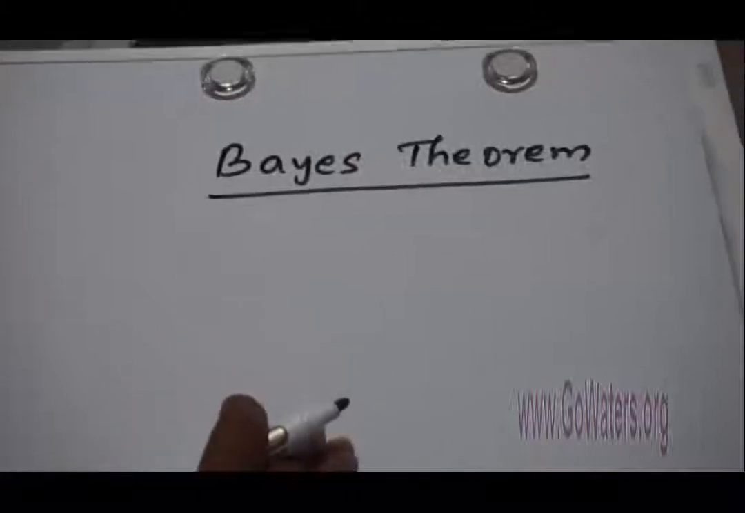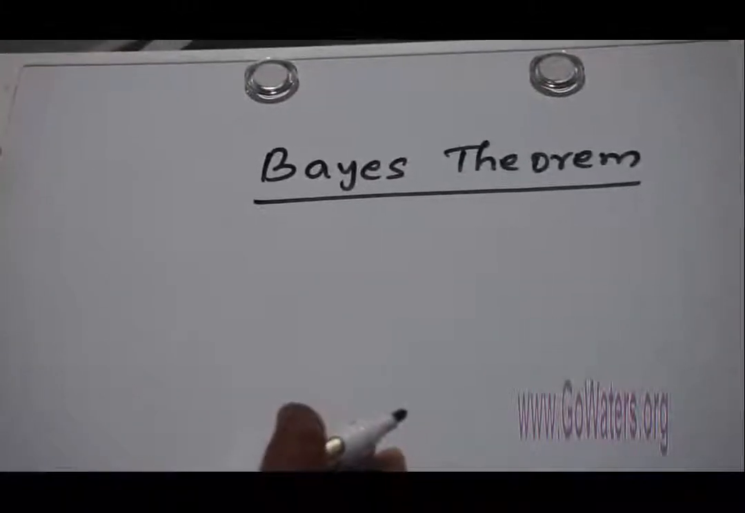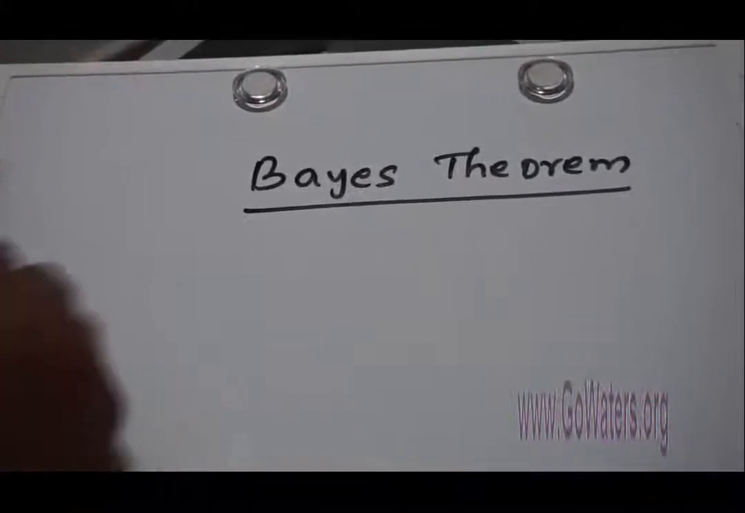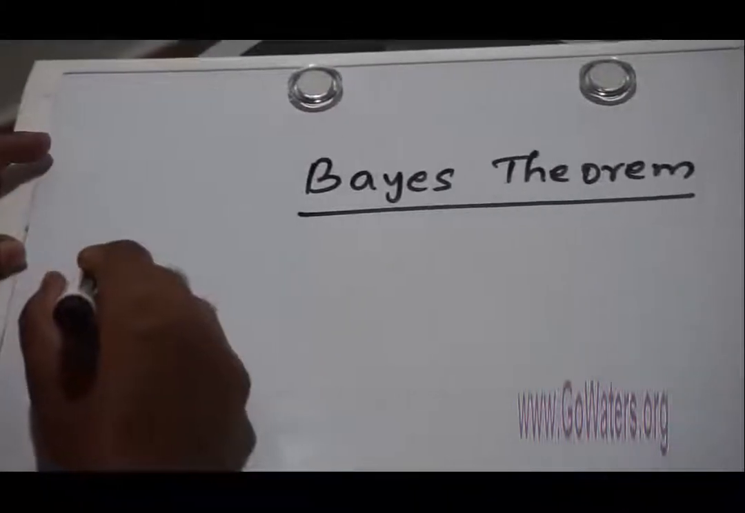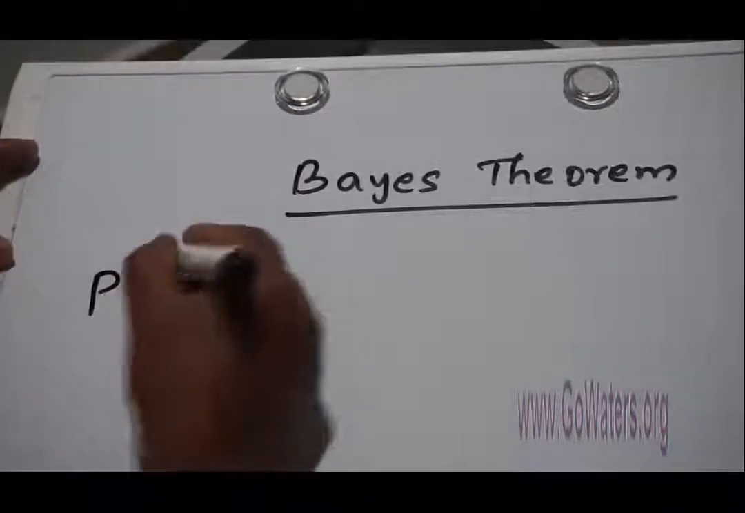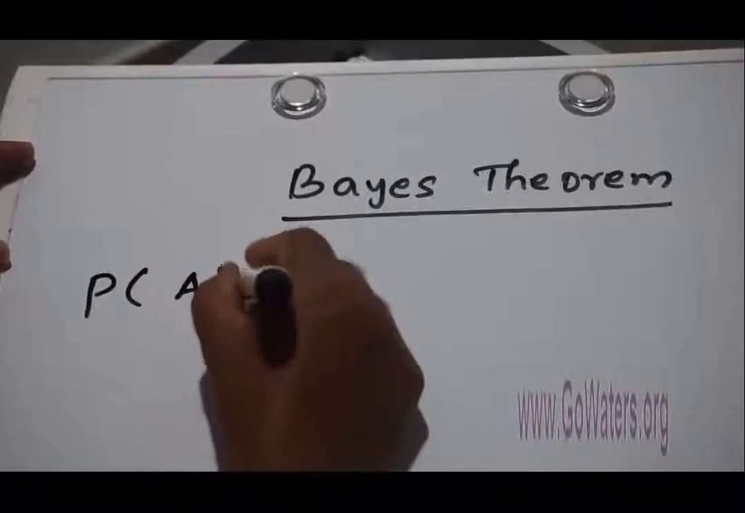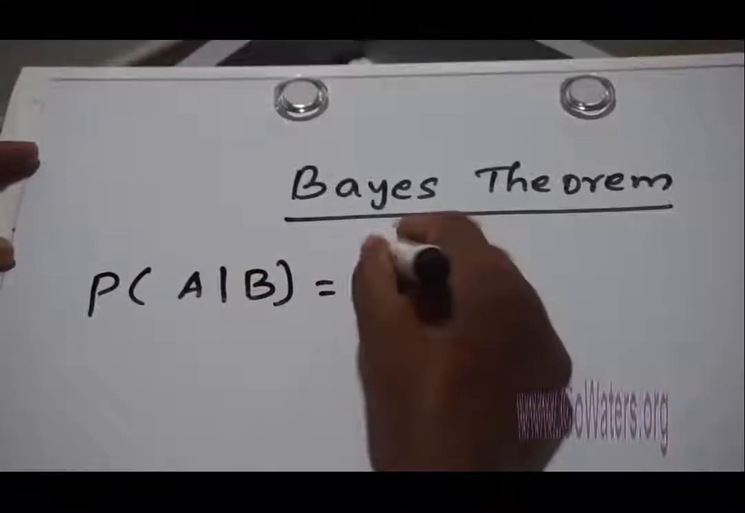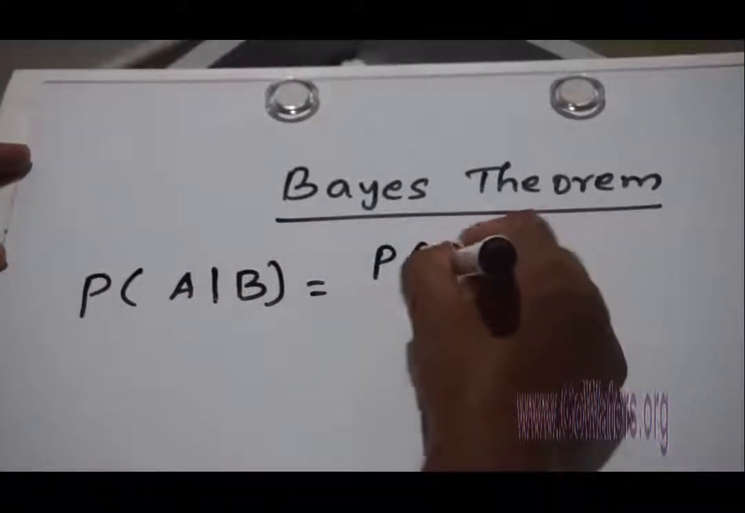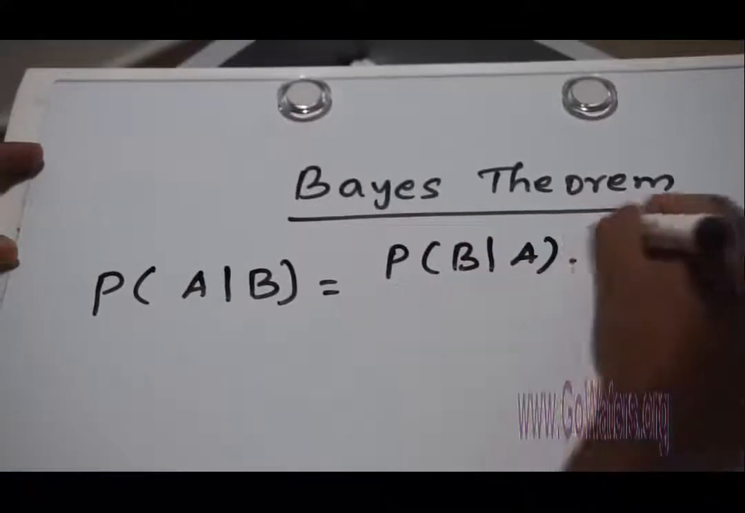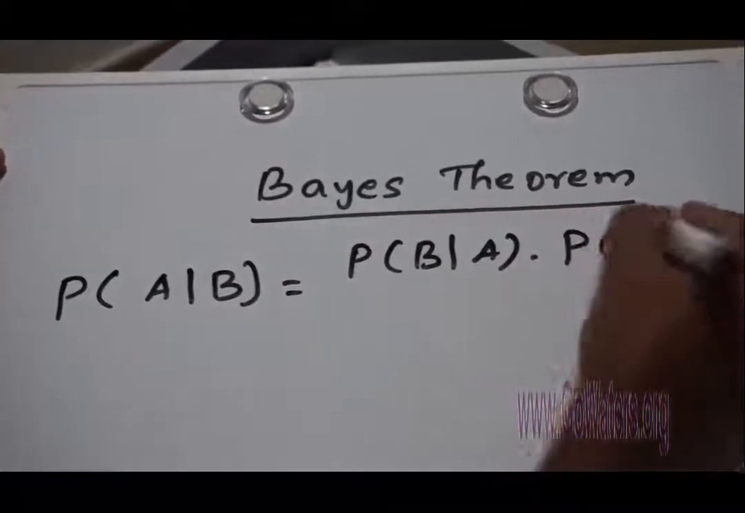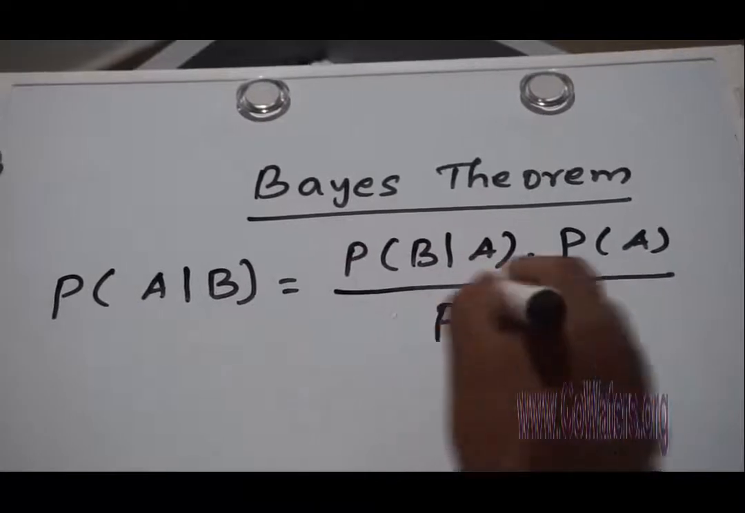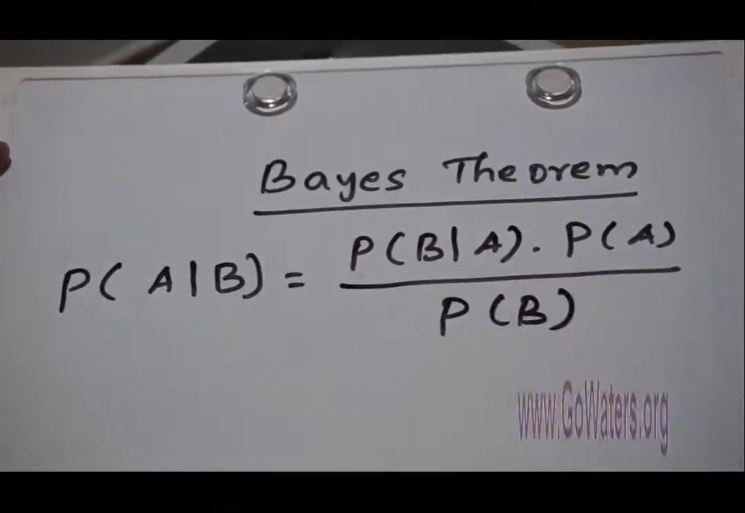Okay, so the next is on the same conditional probability. So we are going to see Bayes theorem. The Bayes theorem is: probability of A given B is equal to probability of B given A times probability of A over probability of B. Right? This is the formula.